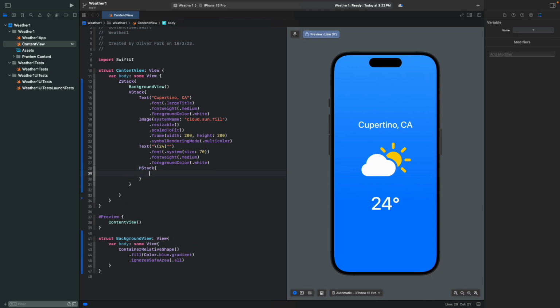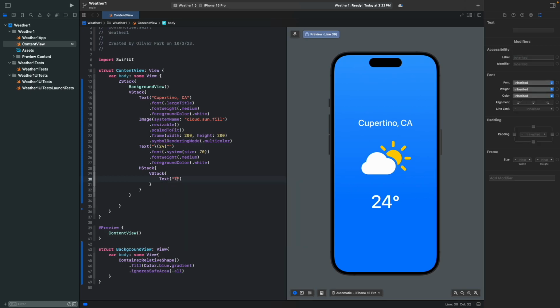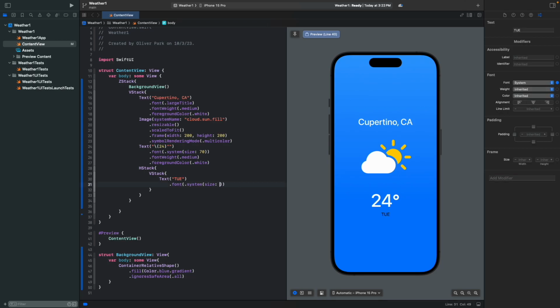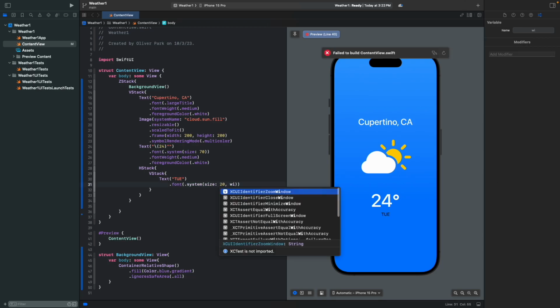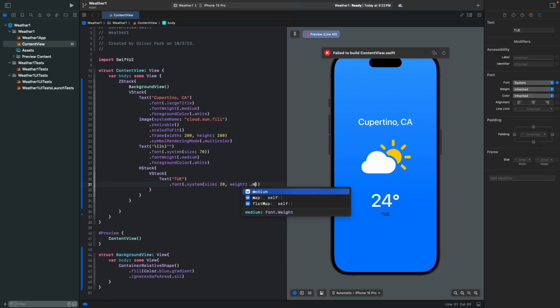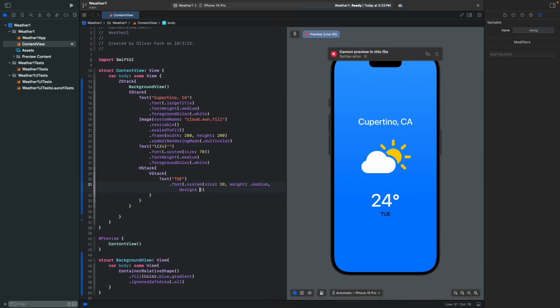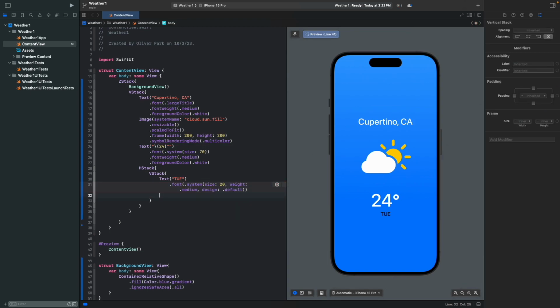and write VStack here, and Text. So we're going to write the day name here, so we're going to write Tuesday, and .font, .system, size, weight, medium, and the design of .default. And we're gonna change this color to .foregroundColor(.white).